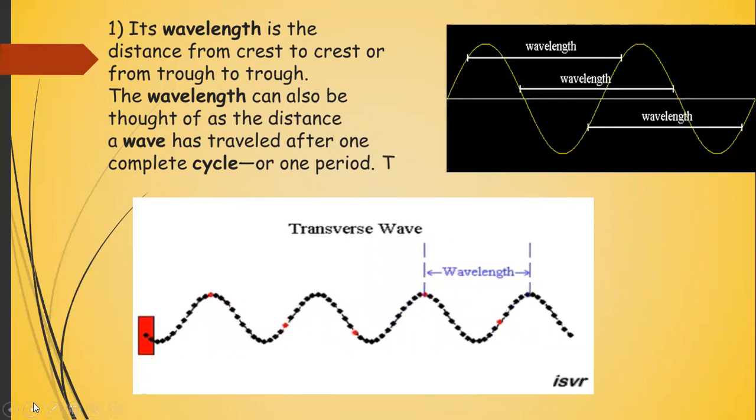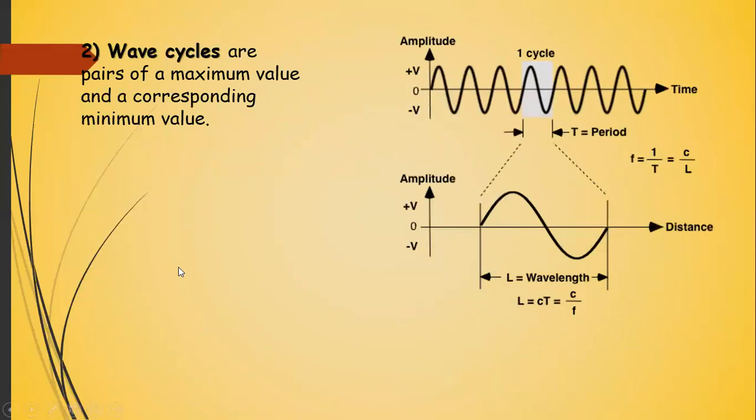Okay, so the next is wave cycles. Now a wave cycle is the pair of a maximum value and a corresponding minimum value. You see this is one maximum value and this is one minimum value. Together, this pair makes one wave. You can see the magnified image of that portion. This is starting from here and till here. So this is your one cycle, and the length of one cycle is called the wavelength.